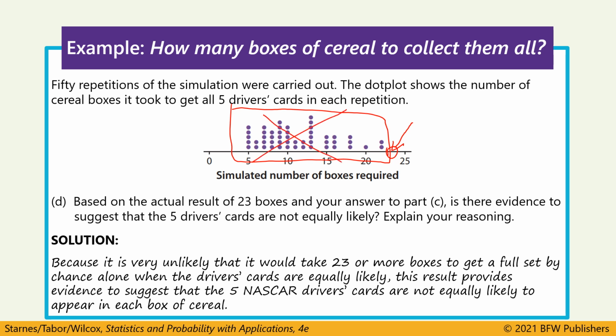That's the explanation that we go with as to why we didn't see the result that she saw. The fact that it took her 23 boxes is not because she was just really unlucky. It's because the assumption in the simulation, that all these cards are equally likely to be found, is not actually true. There might be one of those cards that's really rare. Maybe instead of 20%, it's 5%. And that's why it takes so long to get all 5 cards.